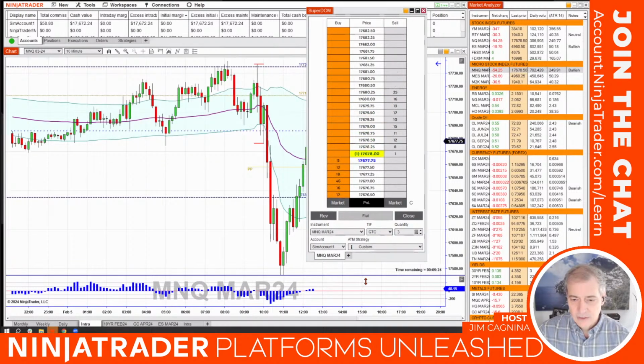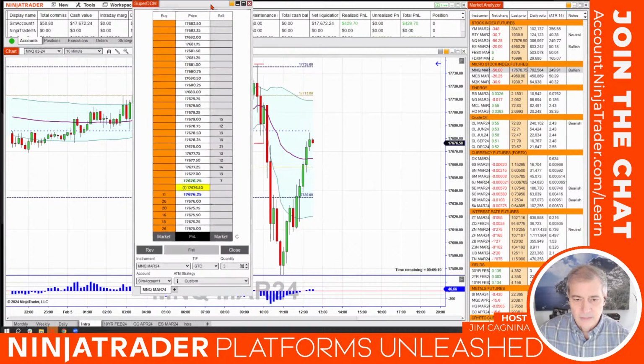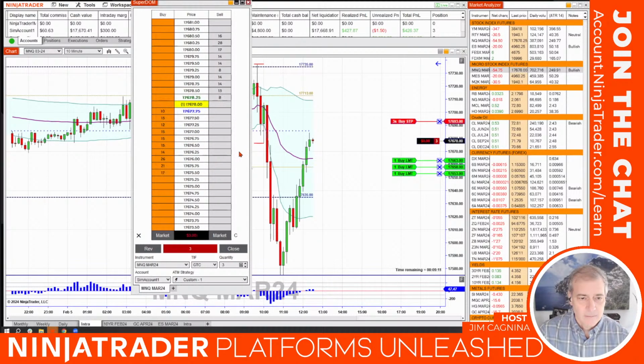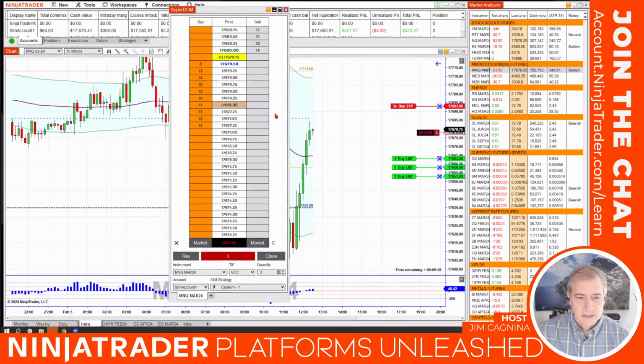Okay, it's locked and loaded and ready to go. You can see down here, customize, ready to go. And now I just got to choose a direction. Let's just try to get short here. I'm going to do this on the sell side. Again, 3 units is matching what I have set up. We got filled, and now our order's in place. What we want to happen is we want this thing to go 12 ticks our way: 1, 2, 3, 4, 5, 6, 7, 8, 9, 10, 11, 12. We want to see a 75 even print, and then our stop loss should jump all the way down to where we entered plus a tick. Let's see if we can get it to happen.